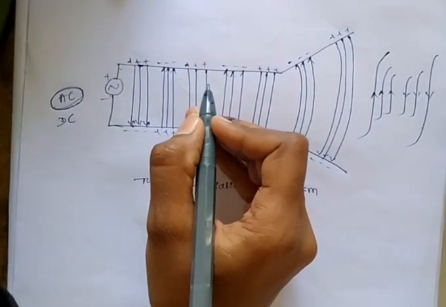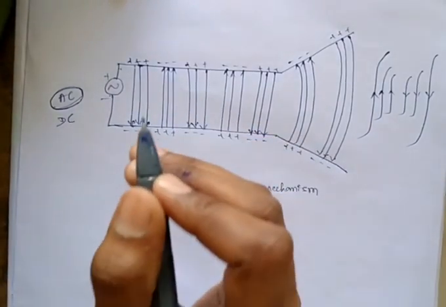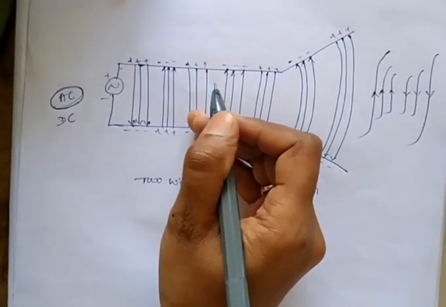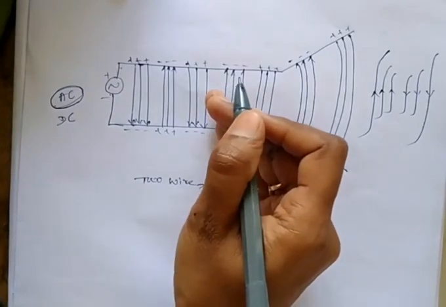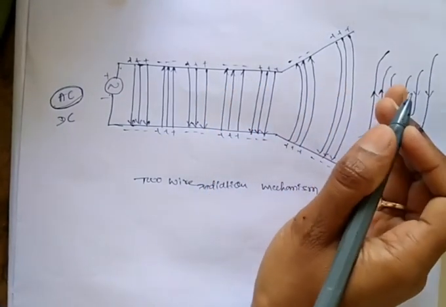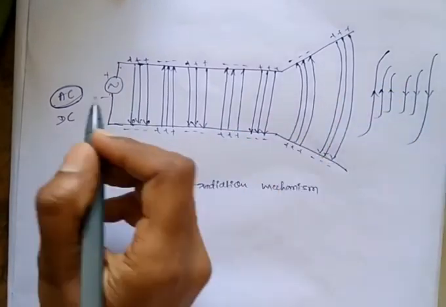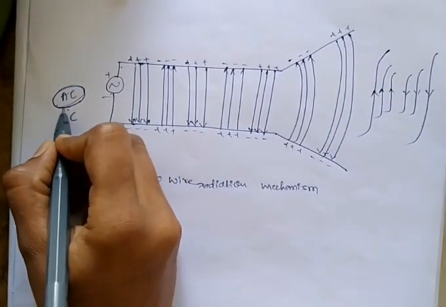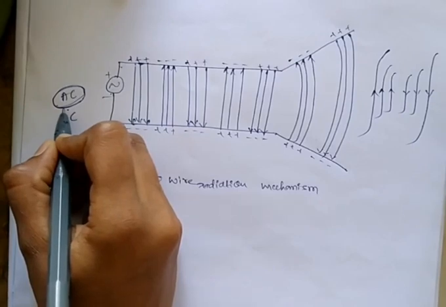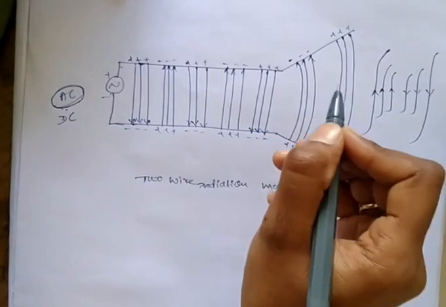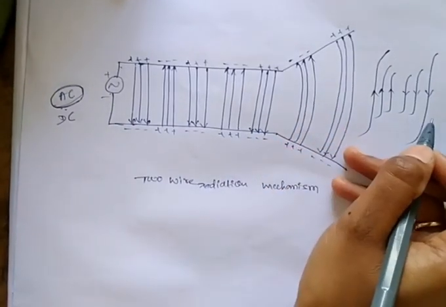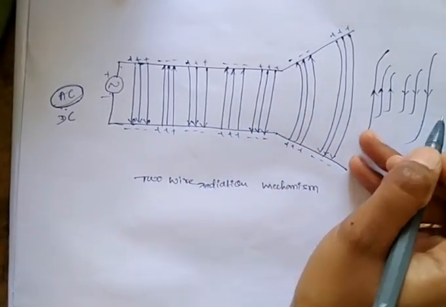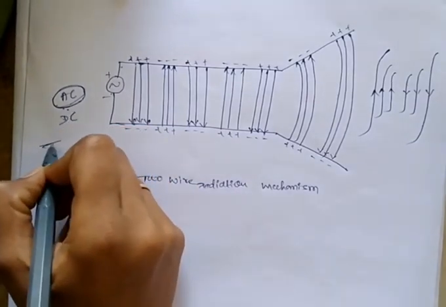Here we are able to produce the current. The current production is important, because only then are the EM waves radiated into free space. For that purpose we are using the AC supply. Why are we using the AC supply? For alternating current production. Whenever the alternating current is produced, only then does the antenna radiate the signals into free space. In that condition we use the AC source, never the DC.